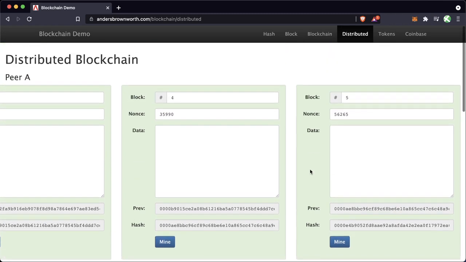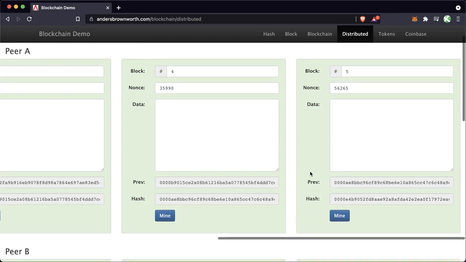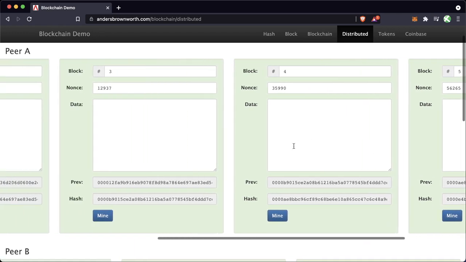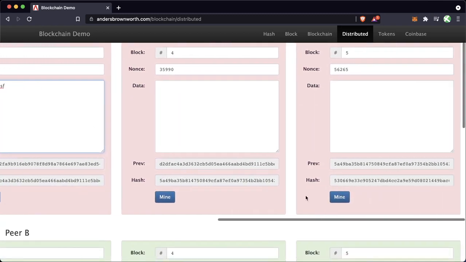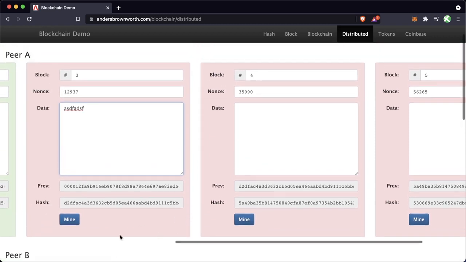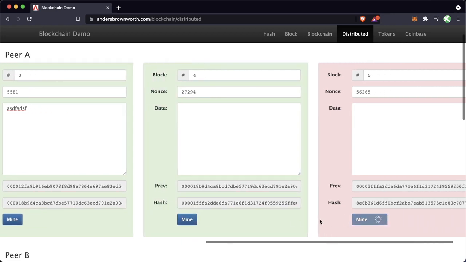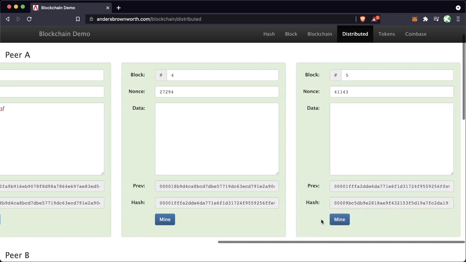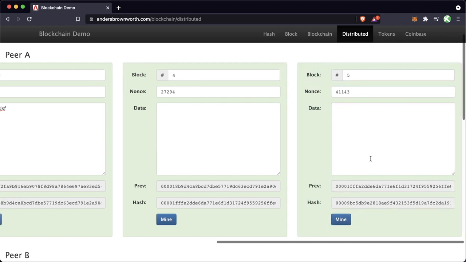Now, let's say that A decides that something happened on the blockchain that they didn't like and they wanted to go back and change something, right? So let's say they change here. Obviously the rest of their blockchain is invalidated and they have to spend a lot of computational power to catch up to speed. So let's go ahead and humor it. Let's say that they did. They ended up catching up. They ended up mining everything. And now they have a valid blockchain, right? It solves the equation. Awesome.